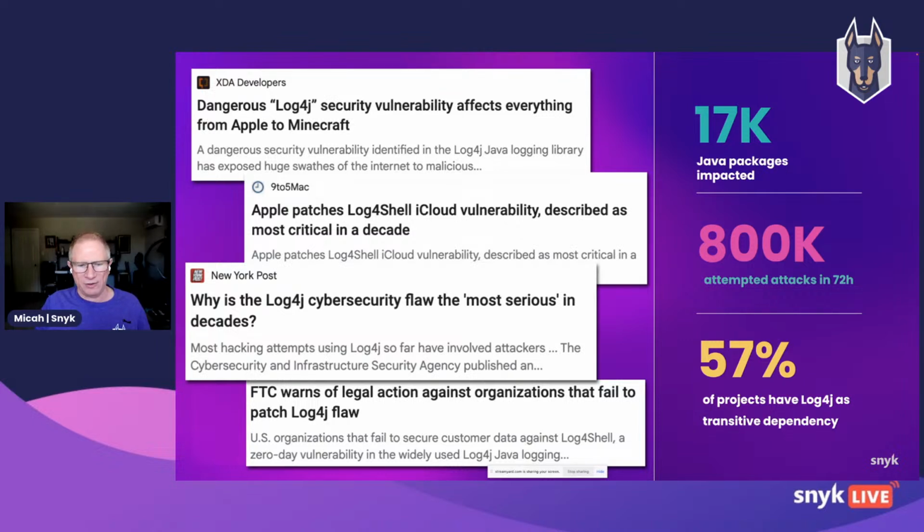Now, if you're like me, you might have said, well, this is big and scary, but this doesn't really affect me because I use Spring Boot, and I know that Spring Boot uses Logback and SLF4j, so I'm protected. But notice that 57% of projects have Log4j as a transitive dependency, not even a direct dependency.